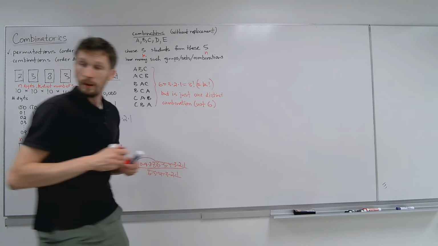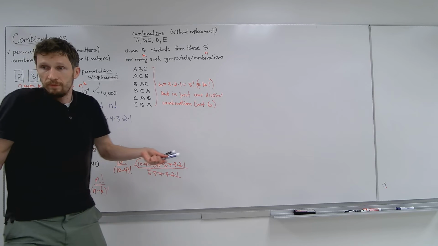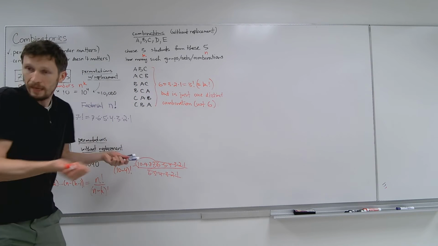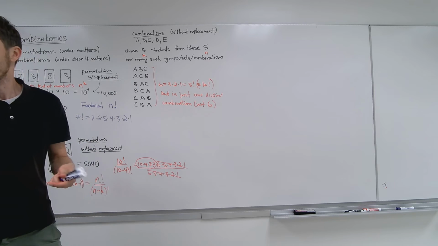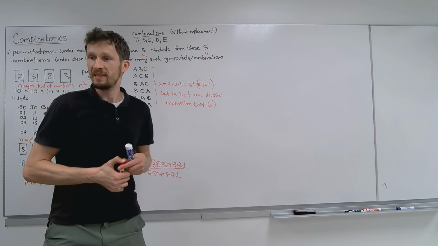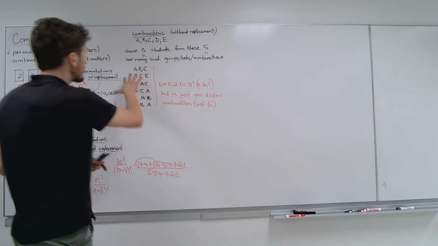Not 6. Okay, so keep in mind, ABC is just Albert, Ben, and Catherine. That's it. Catherine, Ben, and Albert are the same. These are the same. So just keep it as 1, not 6. And we're going to have to divide by this 6 later. That's what I'm trying to tell you now so you can understand, because again, ABC is just one thing.